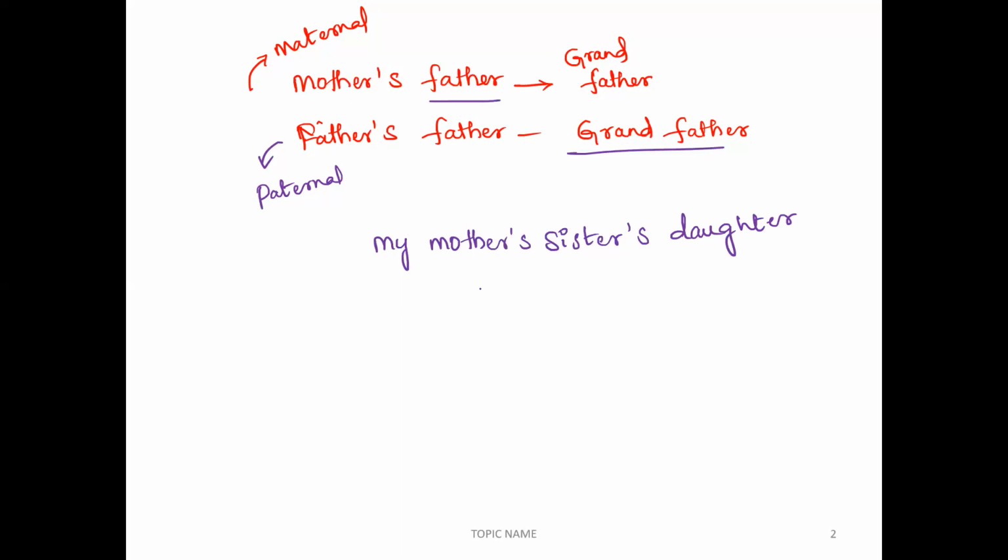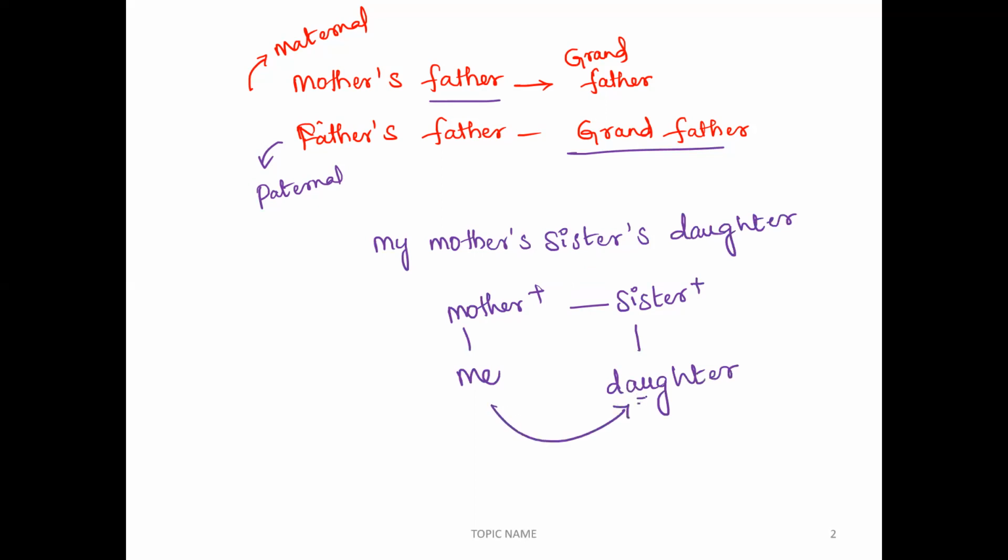Okay, my mother's sister's daughter. Here the person is me and here my mother. My mother's sister. These two people are the same generation. Now, my mother's sister's daughter. Most of the people will think, how is this person related to this person? We can say sister. But here, sister is not possible. The person is from another mother, correct. We can say cousin. This is one more point you have to remember.